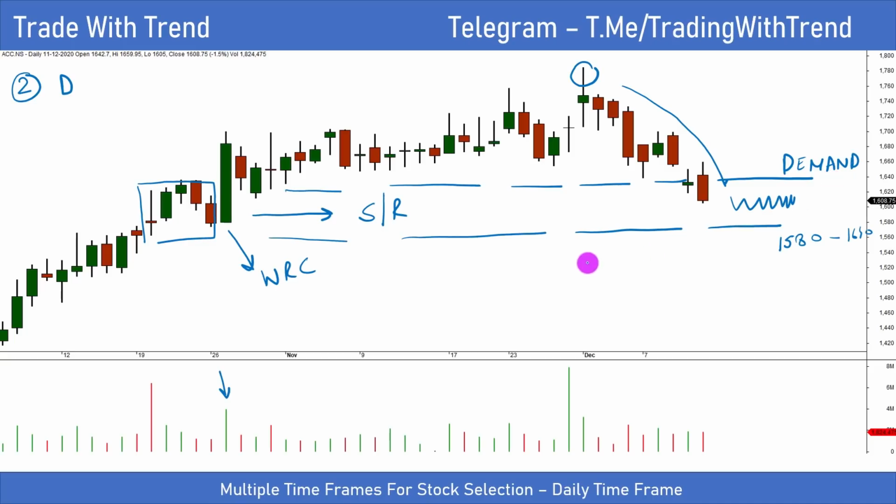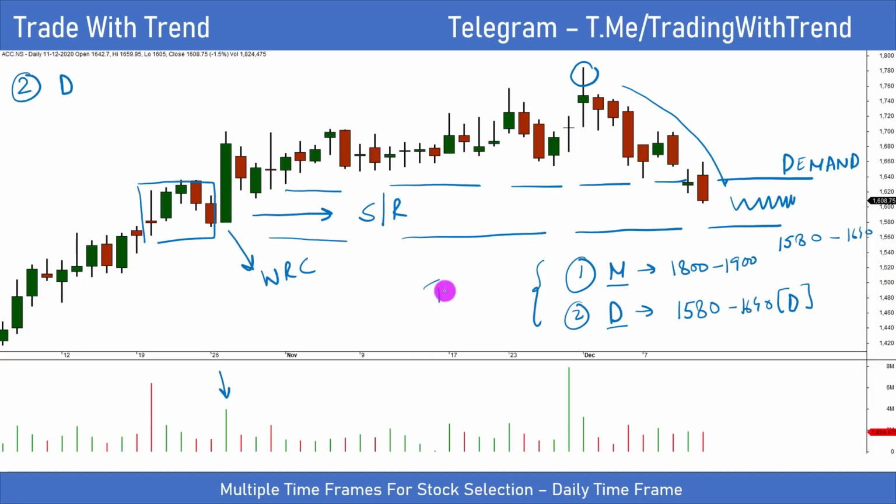Up till now, keep two things in mind. Number one, on the monthly time frame chart, we have identified the 1800 and 1900 region as a strong resistance region. And number two, on the daily time frame chart, we have now identified 1580 to 1640 to be a region of demand, that is, support. Why are the levels of the monthly time frame and daily time frame important? This is something I'll be telling you towards the end of the video, where I will be explaining a few things about trade management, that is, how I will structure a trade in ACC over the next 1 to 3 weeks.